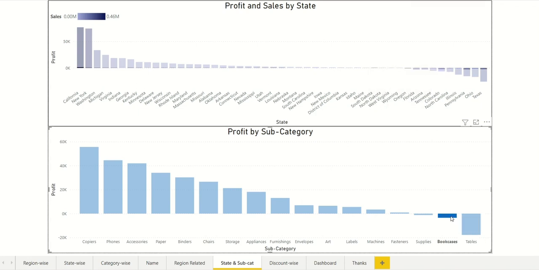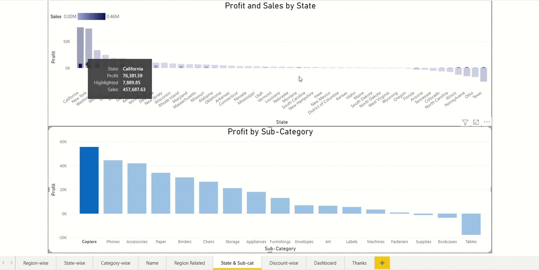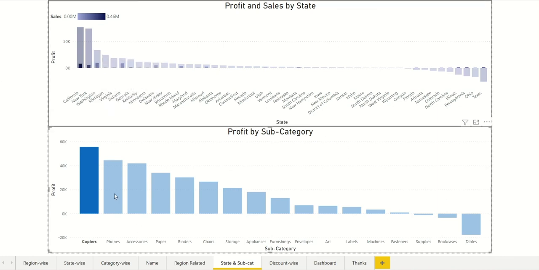Let's see for bookcases. In Pennsylvania and Texas, they are making loss. Let's see for copiers. In Washington it is making most of the profit, followed by North Carolina, and it is not making any loss, so we can increase the sales of copiers. But phones are making loss in Pennsylvania, while making most of the profit in New York.